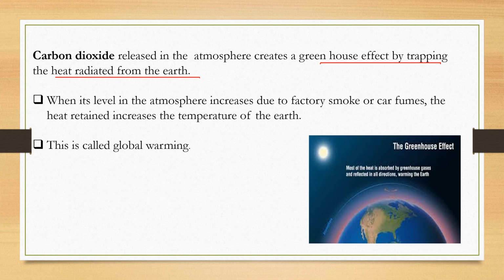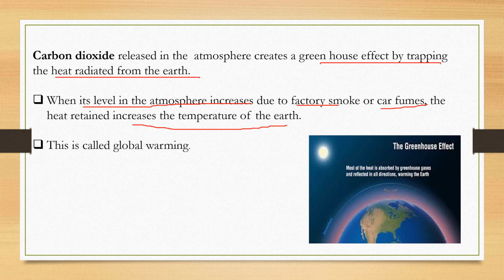Okay, but now if the level of carbon dioxide in the atmosphere increases due to factory smoke and car fumes, the heat retained increases the temperature. It will increase the temperature of the earth, and this increase in temperature of the earth is called global warming. Now what happens due to this? The rise in temperature causes the snow in the coldest parts of the world to melt, and as a result the sea level will rise.